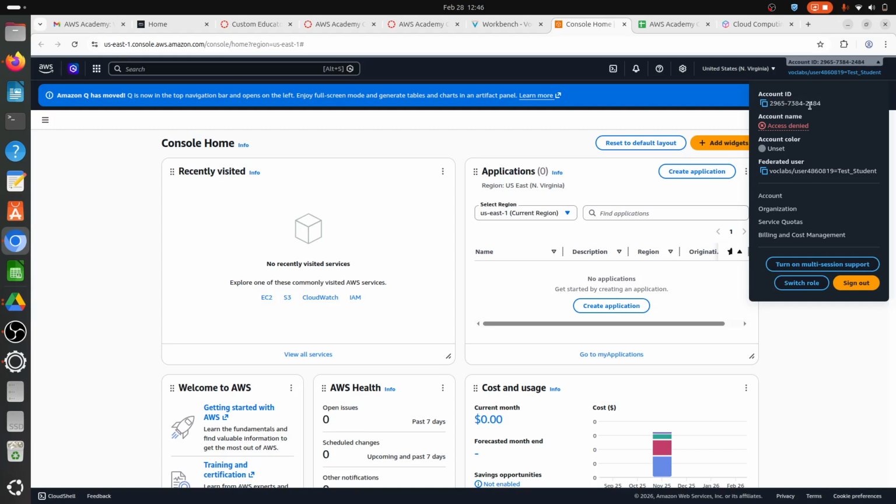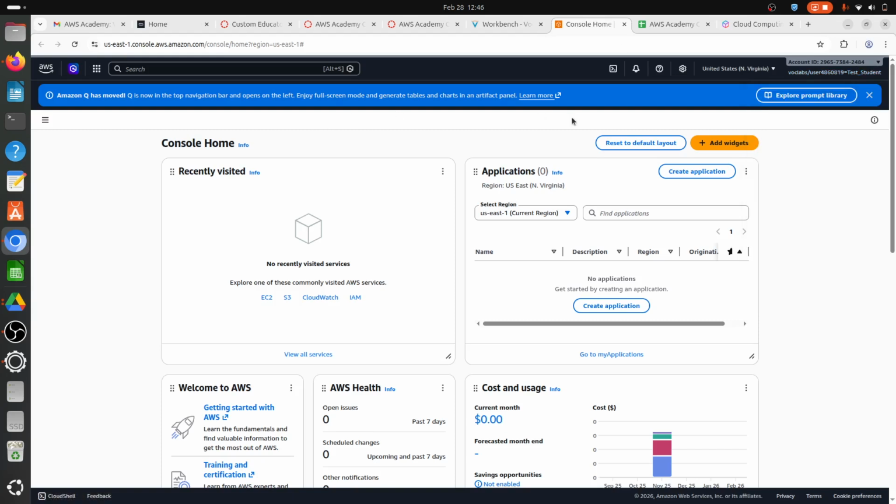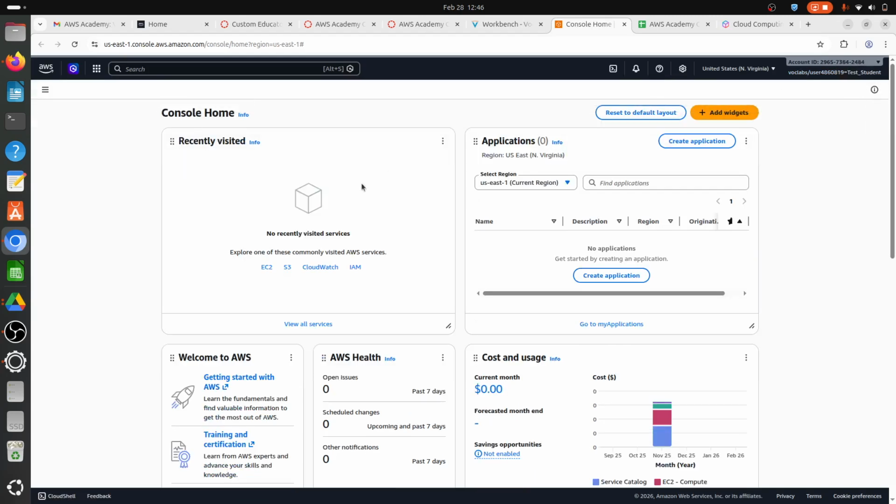This is the account ID, this is the user name, and some of the things the user has been denied access for. Okay, now my laptop is getting slow, let it be. We have only 10-15 minutes to go through.